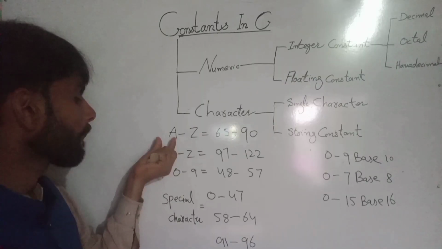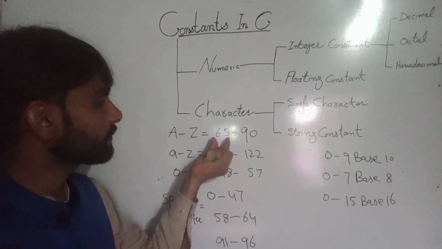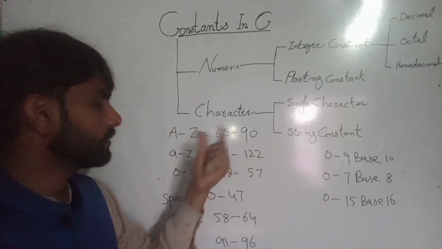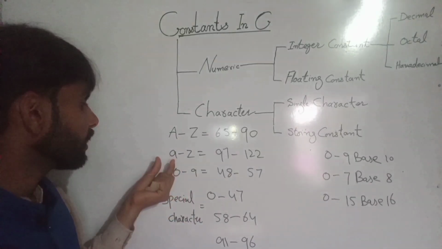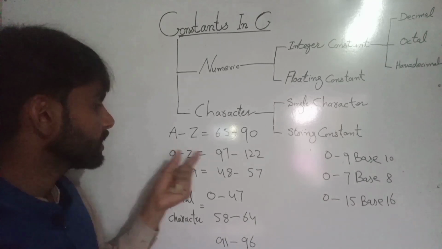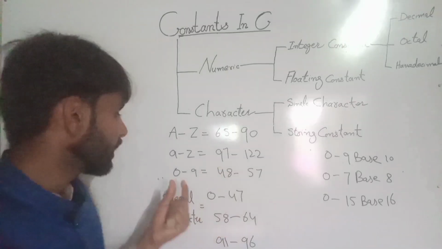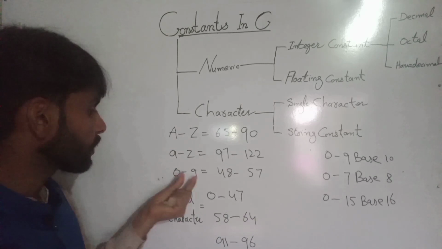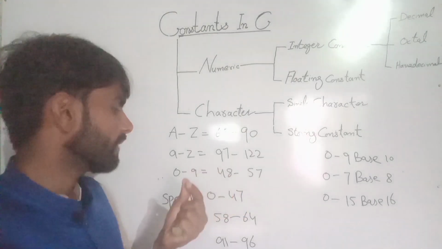A to Z is 65 to 90, small a to z is 97 to 122, and numbers 0 to 9 are 48 to 57.